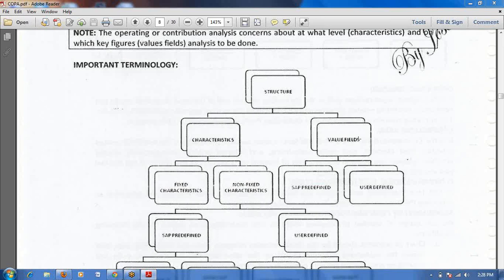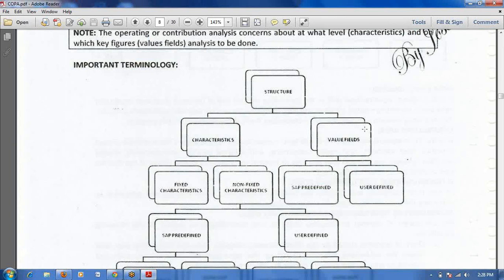Okay, value field means on what base you want to see the profitability. Here the characteristic is the material; material wise I want to see the profitability. Value field means on what base. Suppose the material is a finished good material, FGX material. I sold 5 quantity, and that 5 quantity wise I want to see, and what is my revenue.